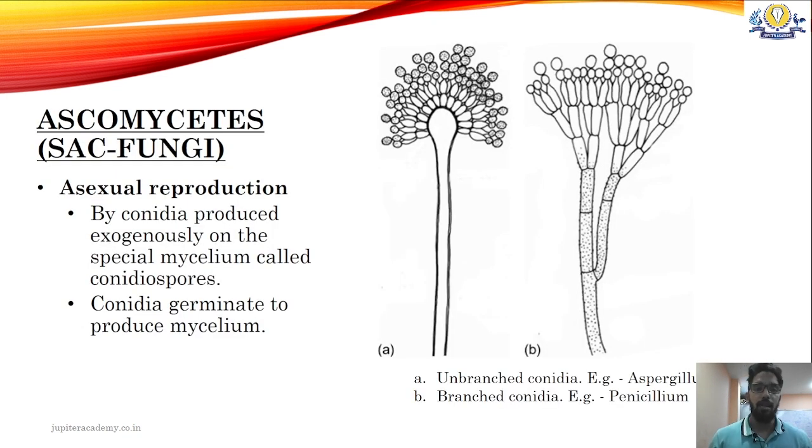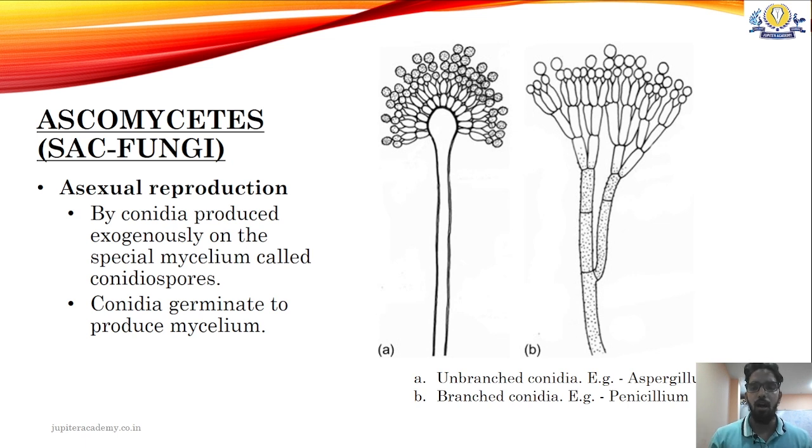Sexual reproduction in Ascomycetes follows asexual reproduction in the form of conidia or conidiospores, which are exogenously produced spores. You can see in the diagram that they are not produced in any sac-like structure. They are produced just outside the mycelium. There are two types of conidiospores which are formed.